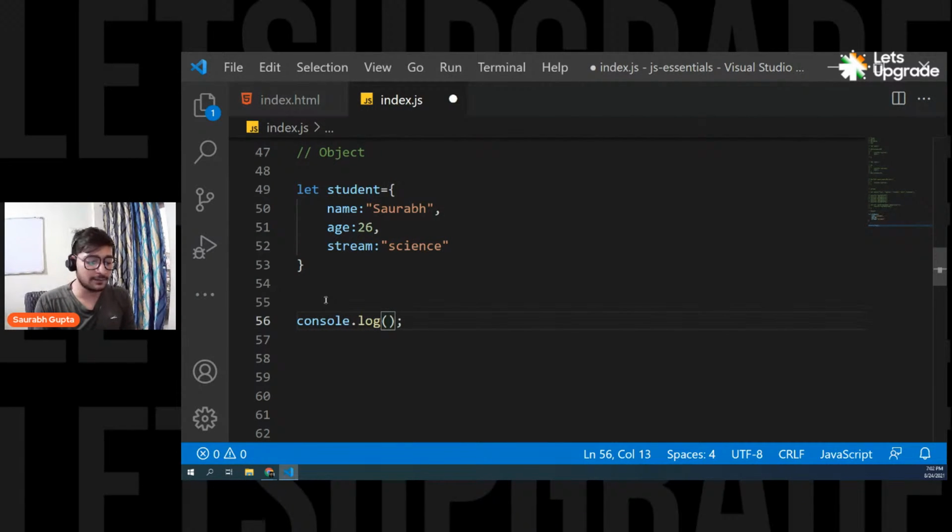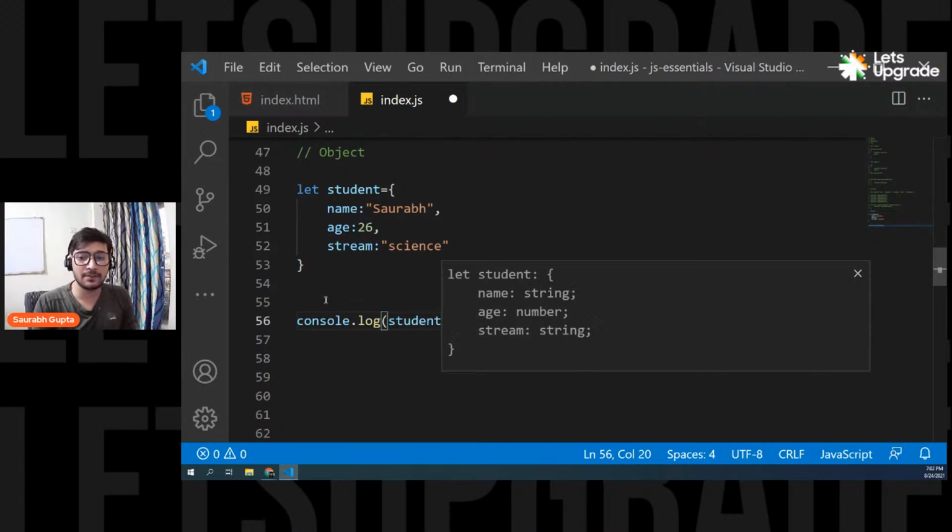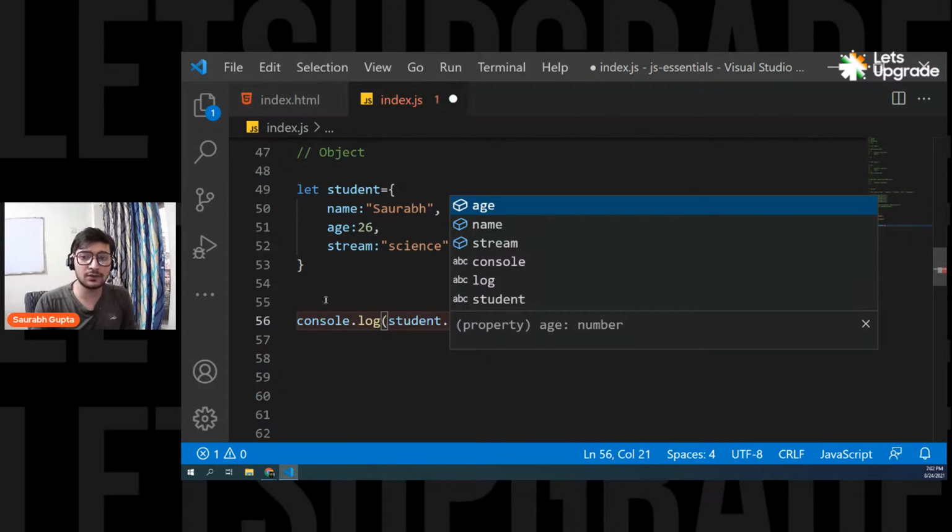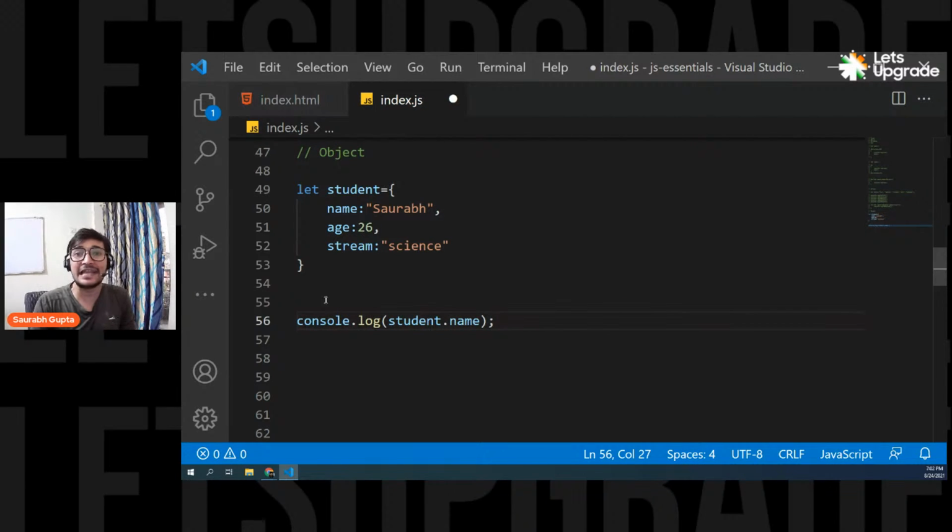So first thing is you write the object name. So student, that was my object name, right? So student, and then you use the dot notation, and after that you can write any property. So dot name. So object dot any property that you want to access. Simple. Object dot any property.